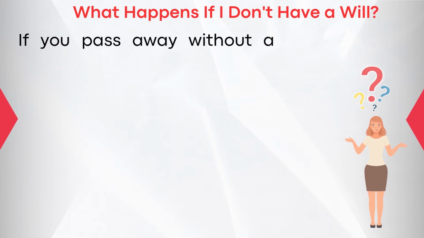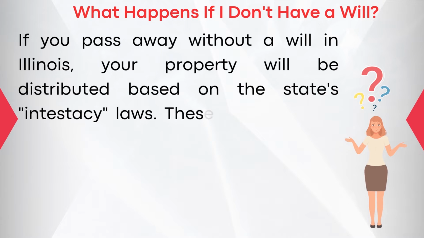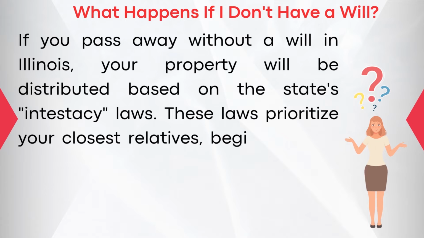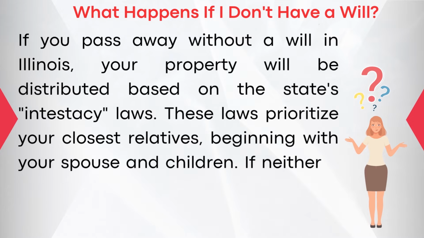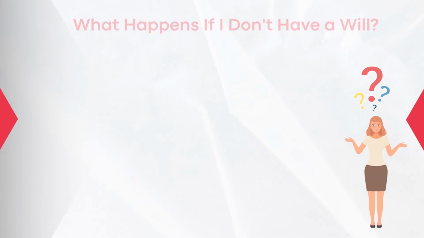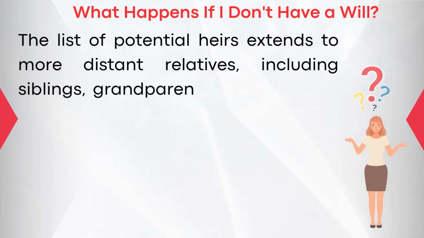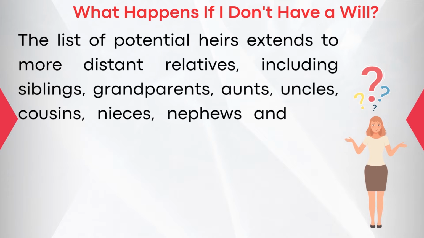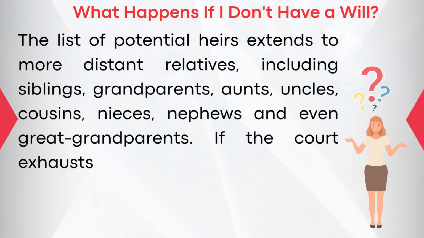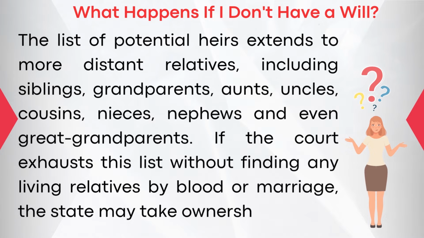What happens if I don't have a will? If you pass away without a will in Illinois, your property will be distributed based on the state's intestacy laws. These laws prioritize your closest relatives, beginning with your spouse and children. If neither a spouse nor children are present, your grandchildren or parents may inherit. The list of potential heirs extends to more distant relatives, including siblings, grandparents, aunts, uncles, cousins, nieces, nephews, and even great-grandparents. If the court exhausts the list without finding any living relatives by blood or marriage, the state may take ownership.